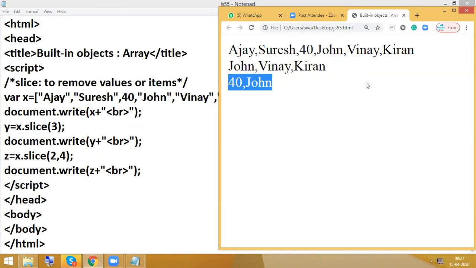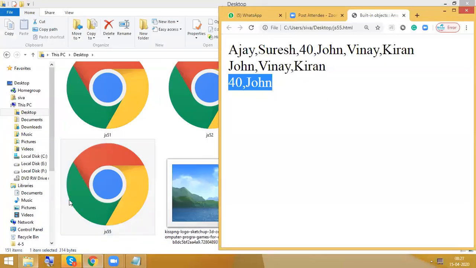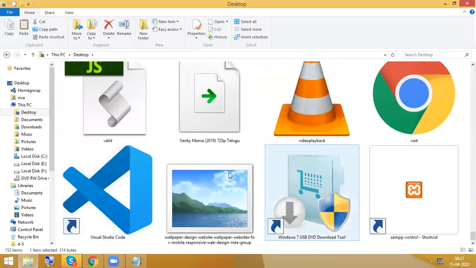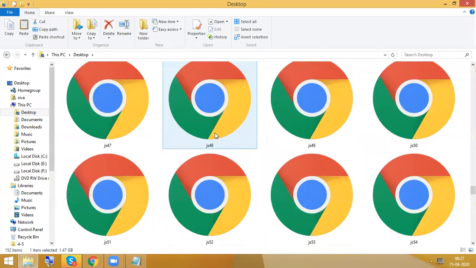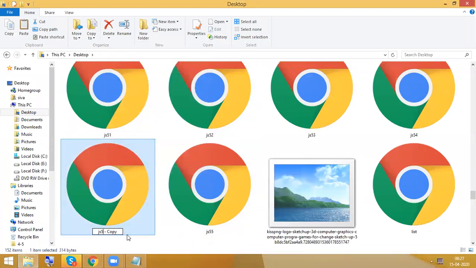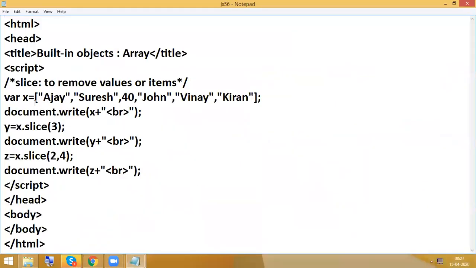Okay, so next we are having sorting. Already we know about sorting.